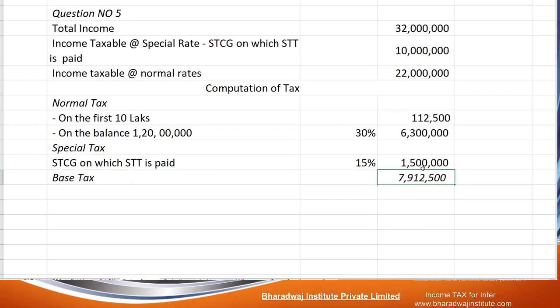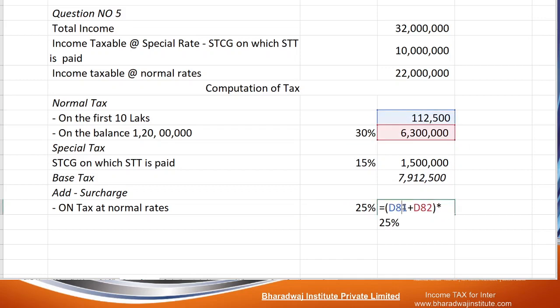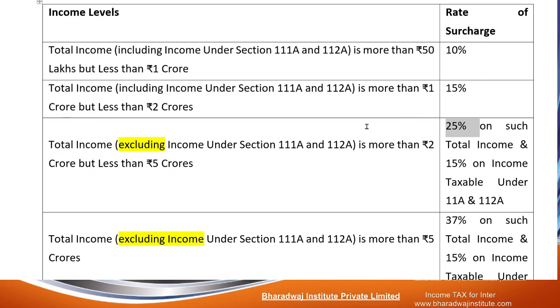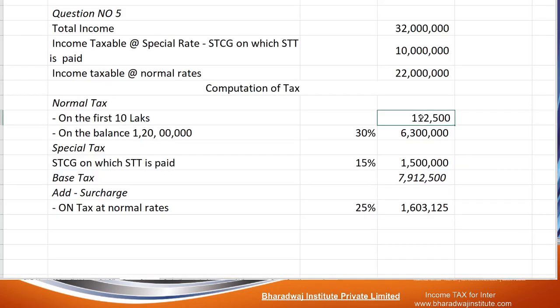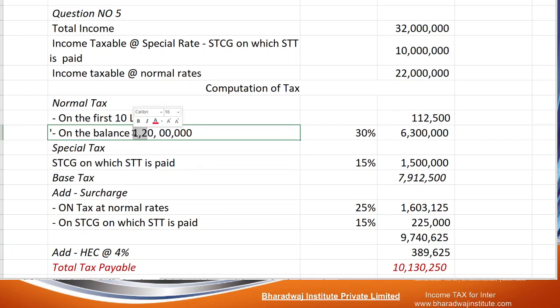Now, what is going to be the surcharge? On tax on normal rate, 25%. For these two items, 25%. We know this already. 25% on general incomes, so add these two into 25%. On this item, 15%. Then you get total tax. Then add HEC 4%.